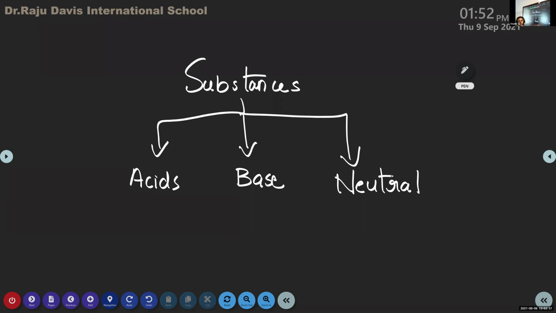If we check some substances, we can say some of them are neither. Sometimes in the case of salt or water, you just imagine our normal ordinary water that we are used to drink. What about its taste? Is it sour? It has no taste. So we can say it is neutral because it is neither acidic nor base. It comes under neutral.